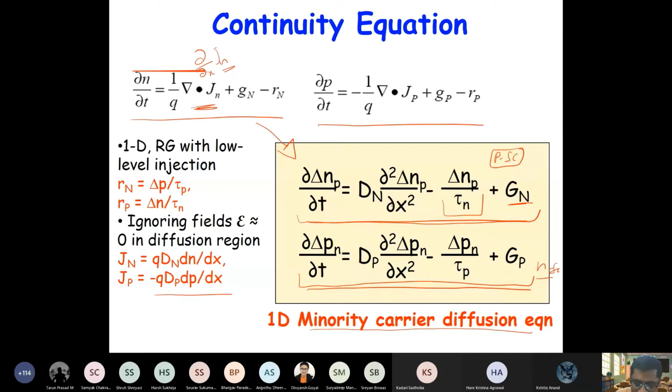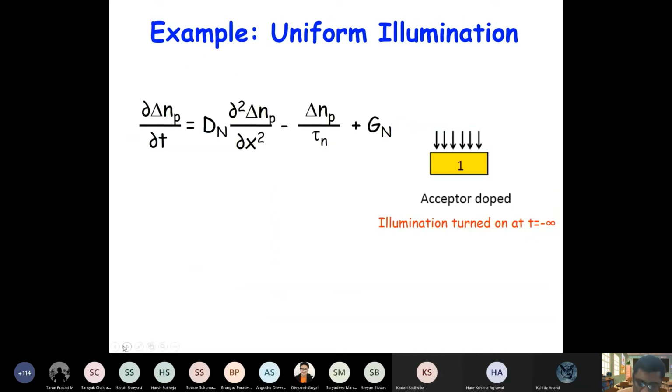If the diffusion coefficient is 0, what will happen? This term will vanish, right? And this is the rate, right? So in steady state, this term will vanish. Correct? Generation can be due to photons, right? So if there is no light, you can remove this term also. Okay, so let us consider the first example.